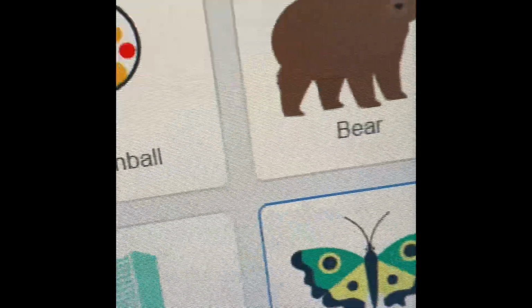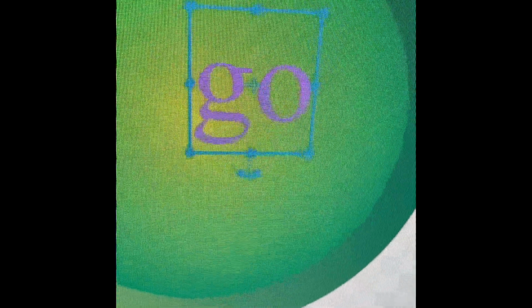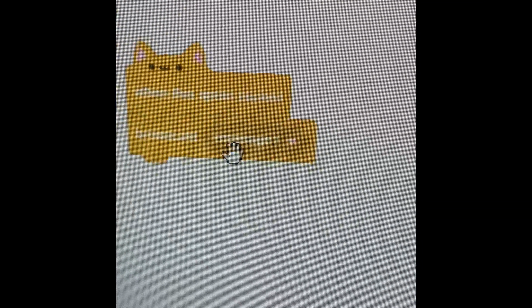And also, I can add a button and say on it, go. So if this, it will mean that if we press this button, something will happen because it says go on it. So let's add when the sprite clicked, broadcast, run.